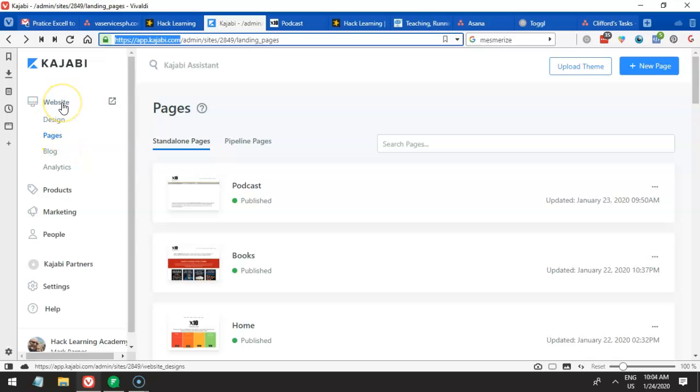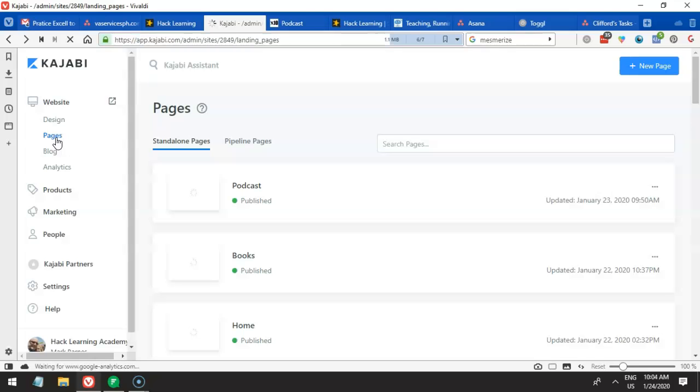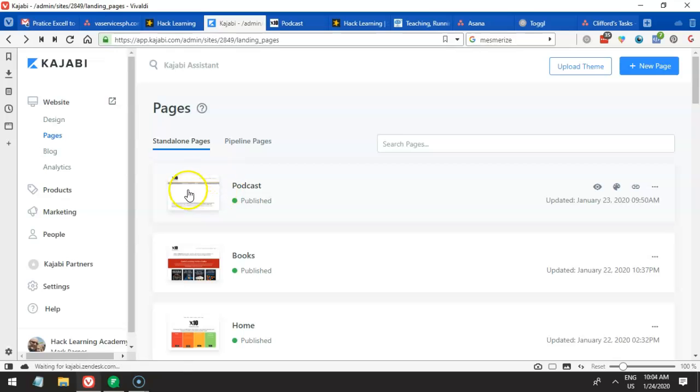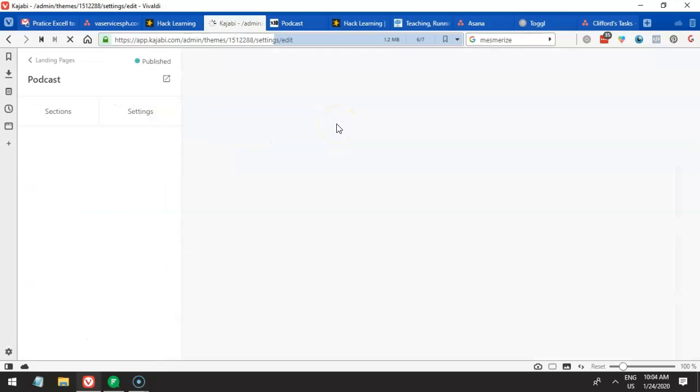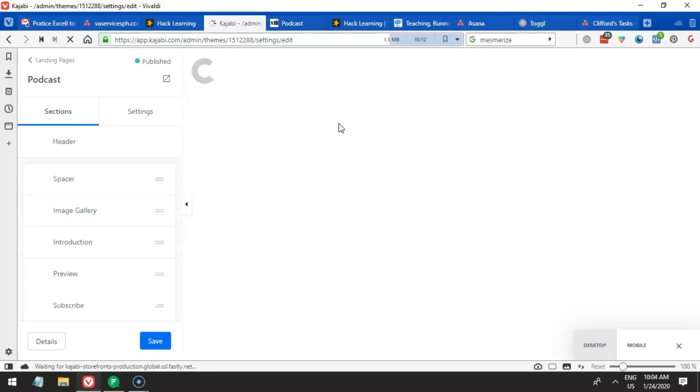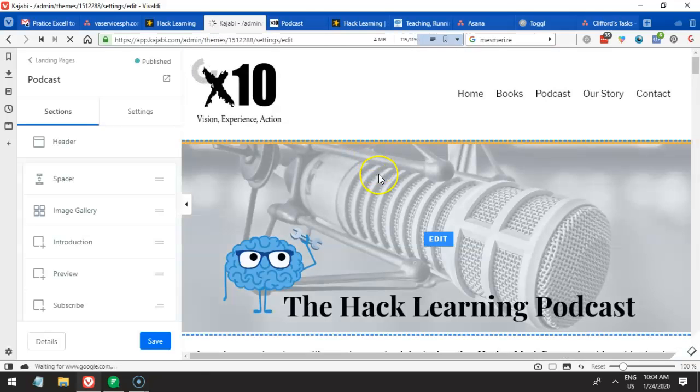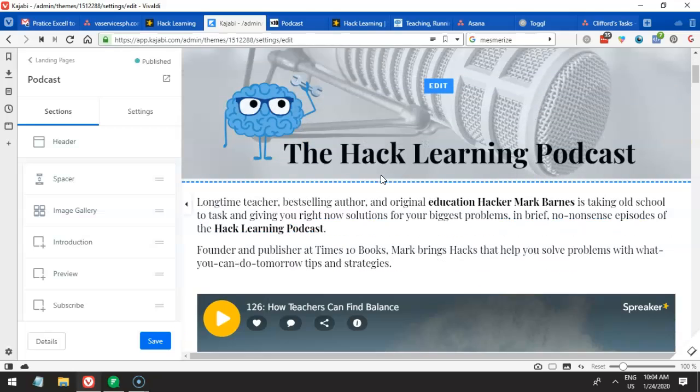So here under website, you'll be able to find pages. At the time of this recording, ganun po yung how to find the pages. So we could find here the podcast page. So we have to edit that. So we have to customize it. So here, customize. Now it's loading. So now here we are to edit the links.